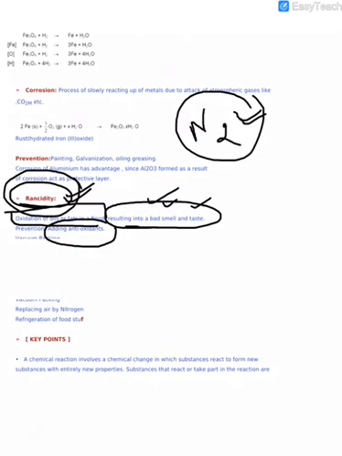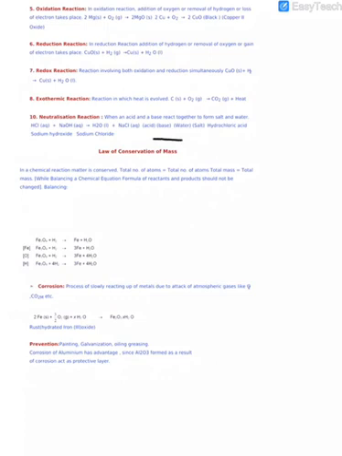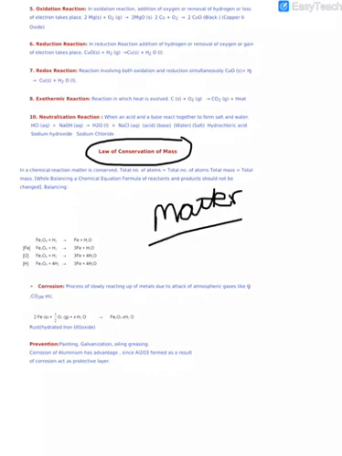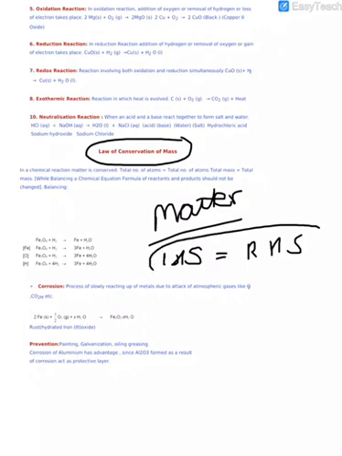Now our next term is the law of conservation of mass. The law of conservation of mass means that matter is conserved. That is, the total number of atoms on the left hand side must be equal to the total number of atoms on the right hand side in a given chemical equation. In balancing an equation, what we really do is balance the matter, or we can say we conserve the mass of our reaction.